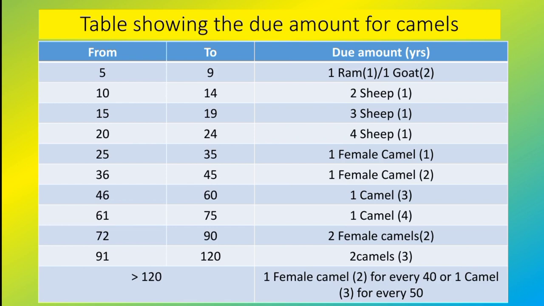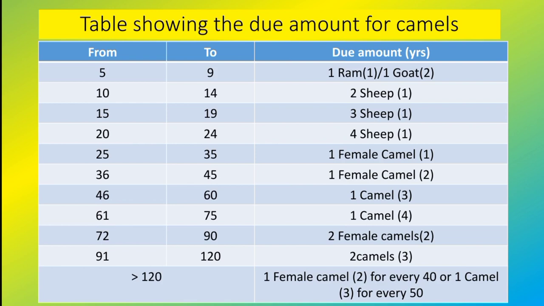Let's say 160 camels. That will be four female camels of 2 years old. But in the case where a person has 200 camels, for instance,